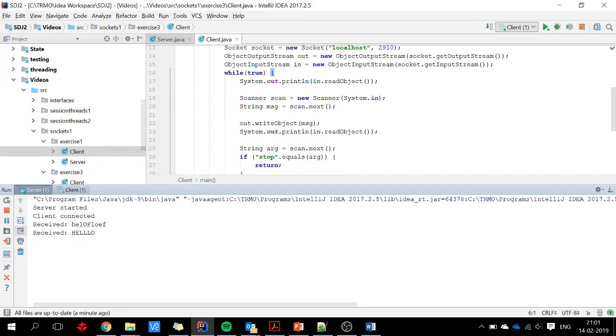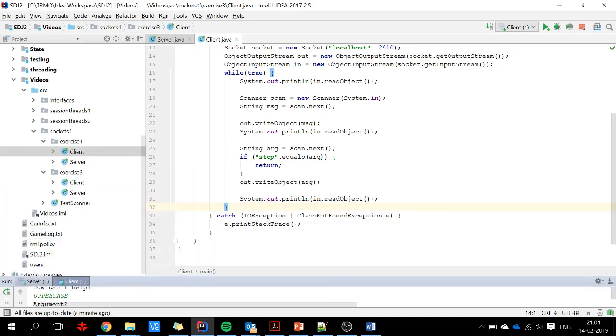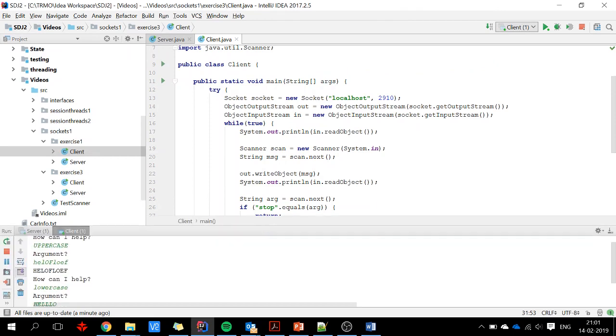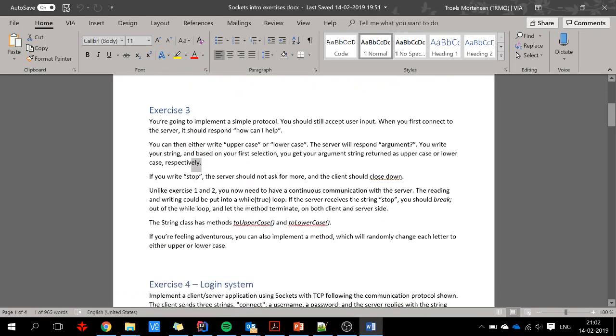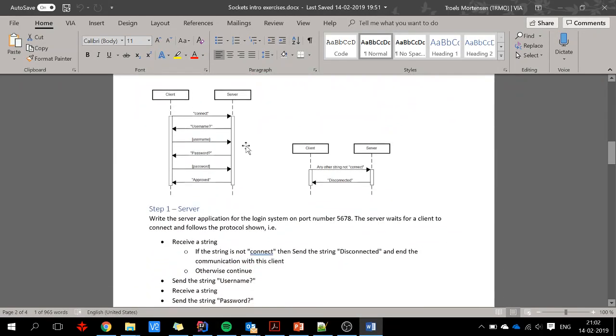So what does my server do? Doesn't do anything. Stop wasn't recognized. Breaks out of the loop. Well, it mostly works. It's good enough for me. I'm satisfied. We have other exercises to do. I will do the fourth one. No, that's also just a communication back and forth.